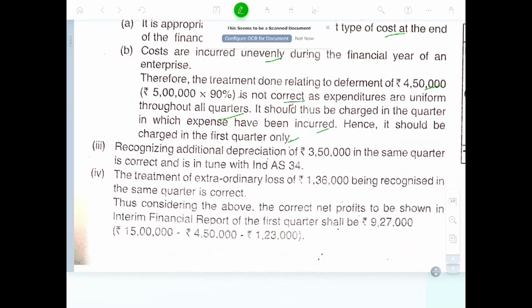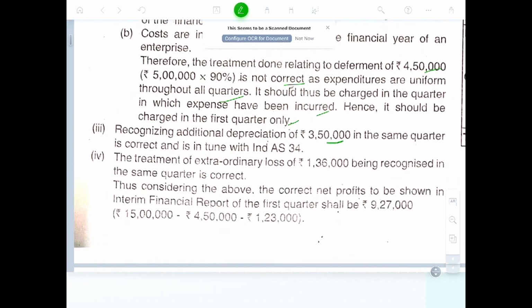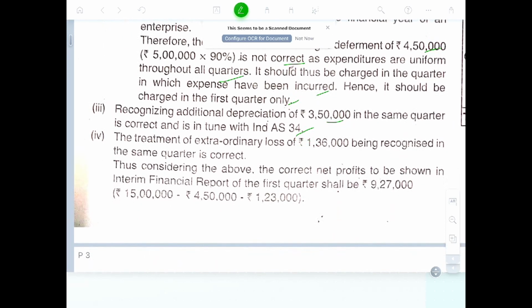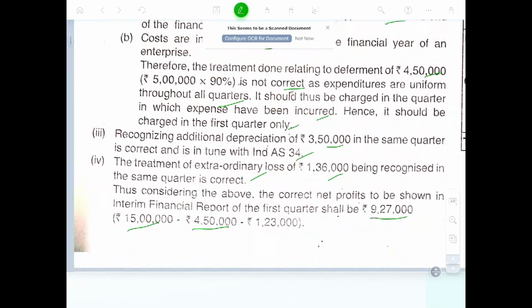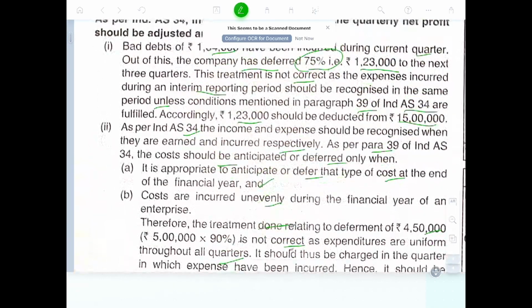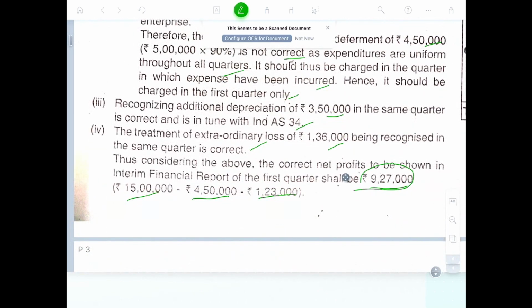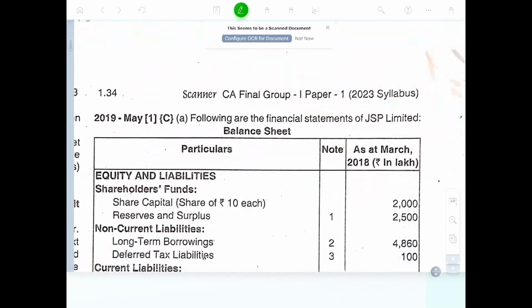Okay. So recognition of additional depreciation in the same quarter is correct as per AS 34. The treatment of extraordinary loss, recognized in the same quarter, is correct. So considering the above corrections, this should be in the interim report: 15 lakhs minus 4 lakh 50,000, that is the cost, minus 1 lakh 23,000, the bad debts. So 9 lakh 27,000 as the profit. Okay.